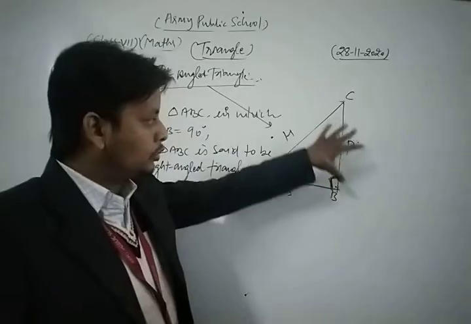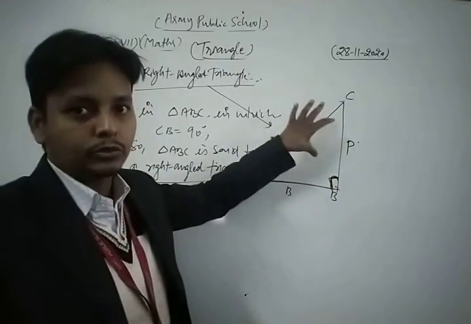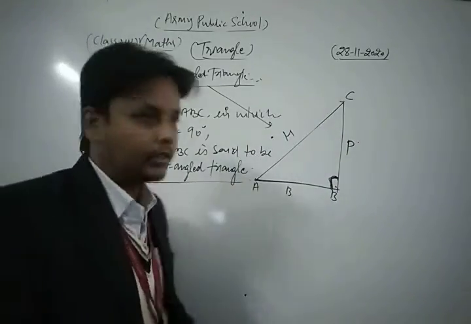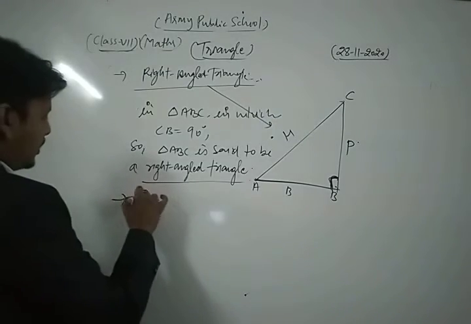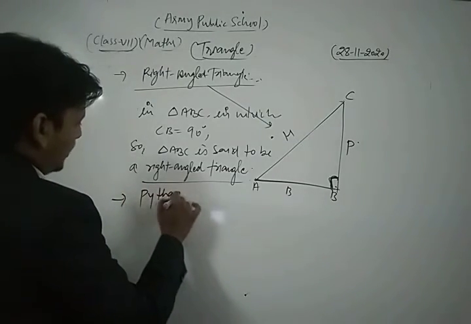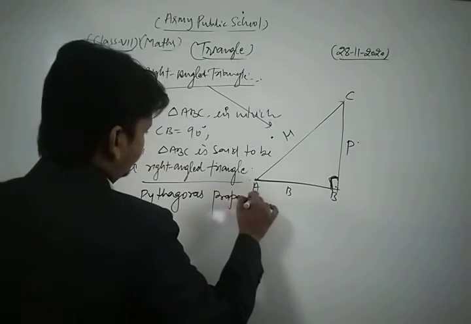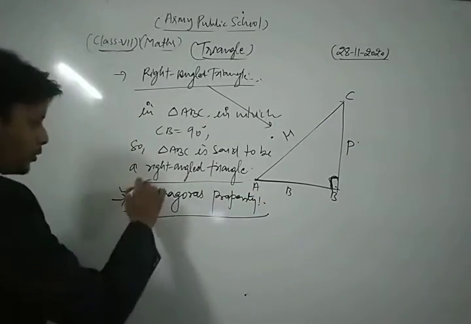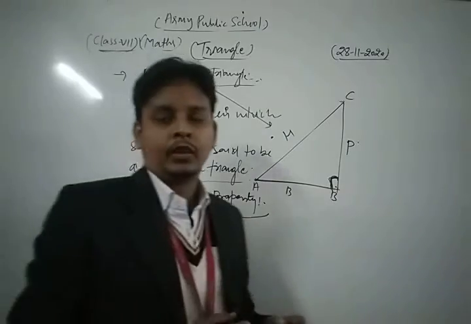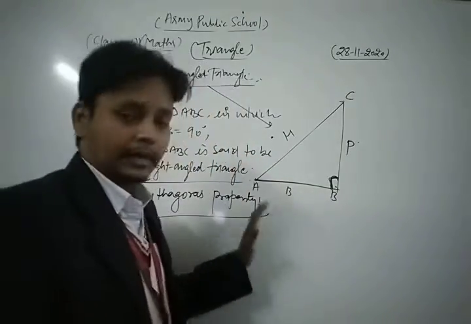And one of the most important theorems or properties related to that triangle is the Pythagoras property. Now we discuss the concept of Pythagoras property. Dear student, Pythagoras property is related only to a right angle triangle, not all types of triangles.